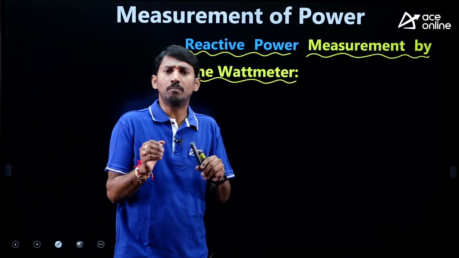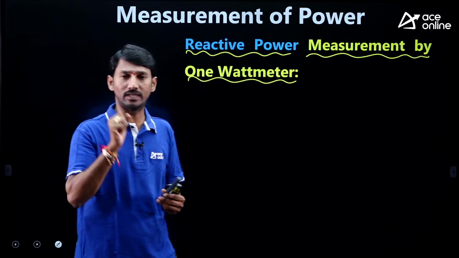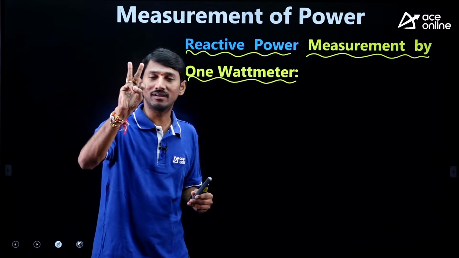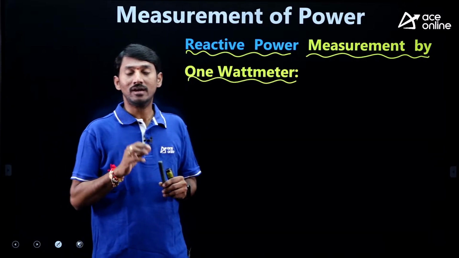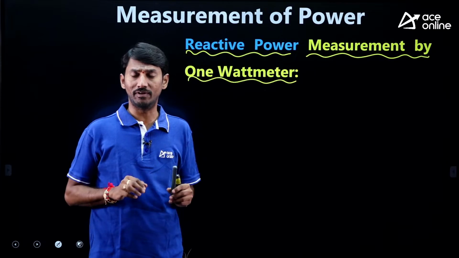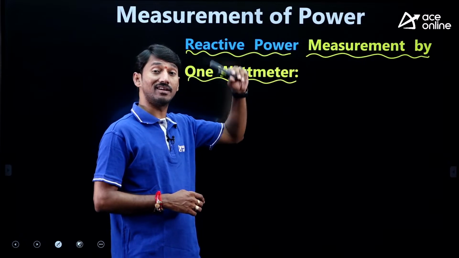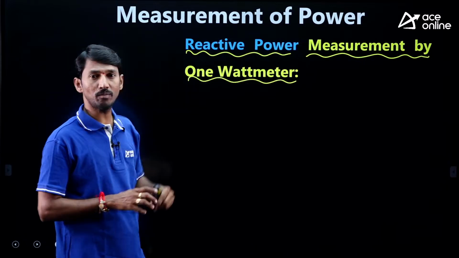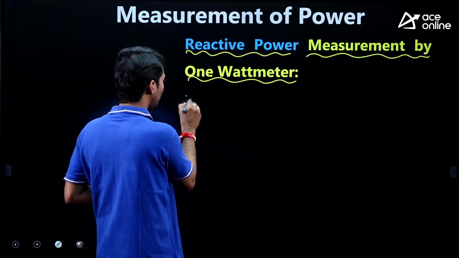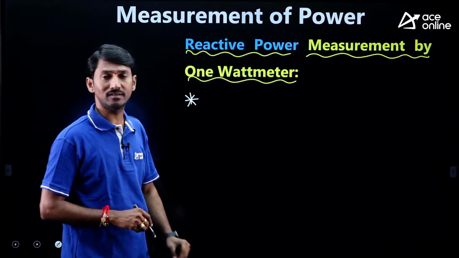Generally, those who are preparing for GATE and ESE, and have completed this chapter in your preparation, you know that the 2 wattmeter method is there to get the reactive power also. 2 wattmeter readings W1, W2 are there. W1 minus W2 gives the reactive power, that is generally known to everyone, but this is a special topic where we can get reactive power by 1 wattmeter. But this is a specific connection, I can say a special connection, so that's why I am giving that.